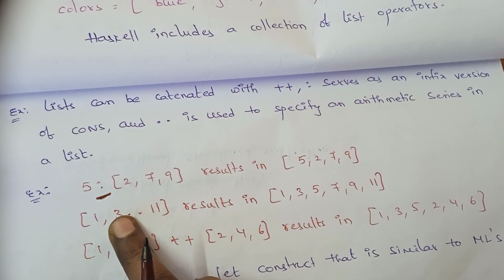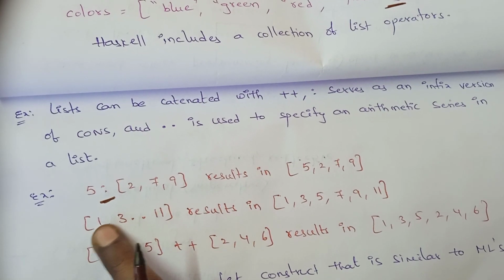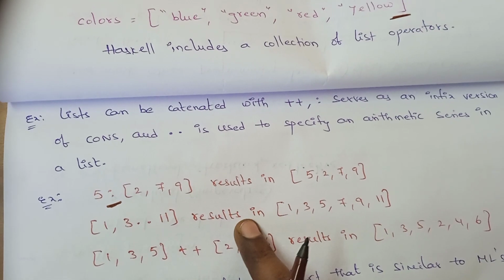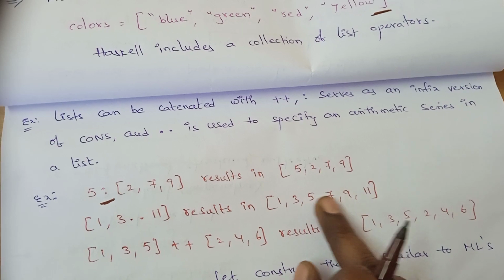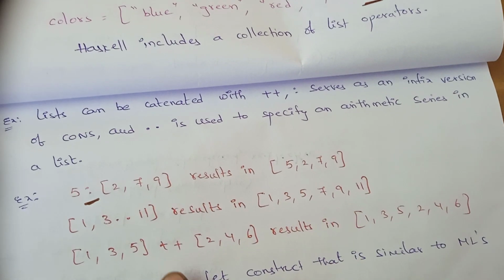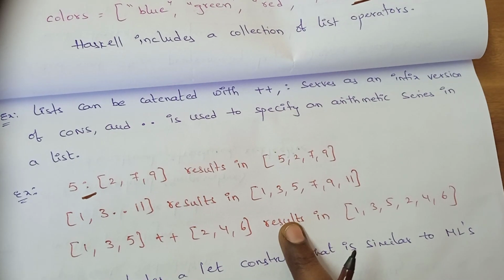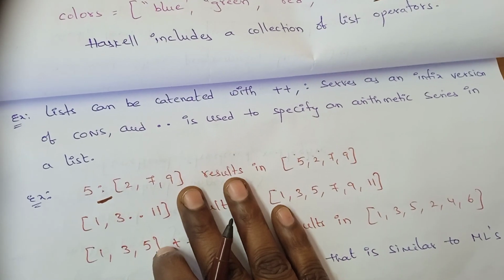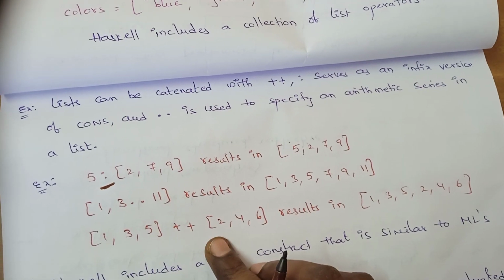For example, 1, 3 double dot 11 gives the series 1 3 5 7 9 11, since the first two numbers and the last number are odd. And 135 double plus 246 concatenates the two lists.